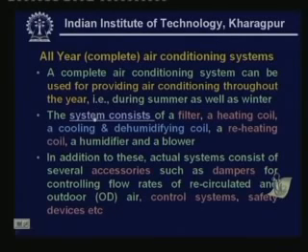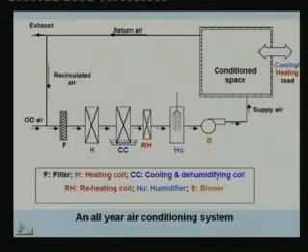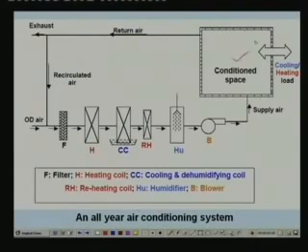So, let me quickly show a schematic of a complete all year air conditioning system. This is a typical all year air conditioning system. This is your conditioned space, and you have a filter for purifying the air, you have a heating coil, you have a cooling and dehumidification coil, you have a reheater. Of course, the reheater can be here or it can be here, and you have a humidifier and you have a blower for circulating the air, right.